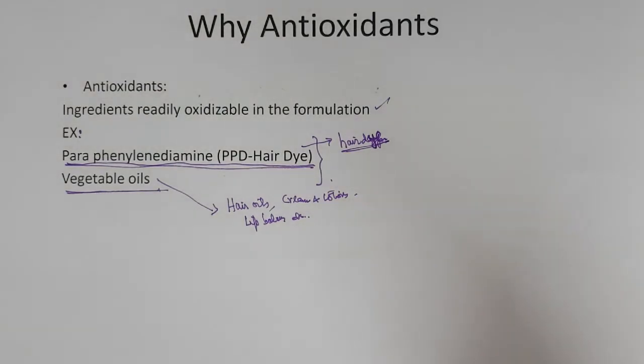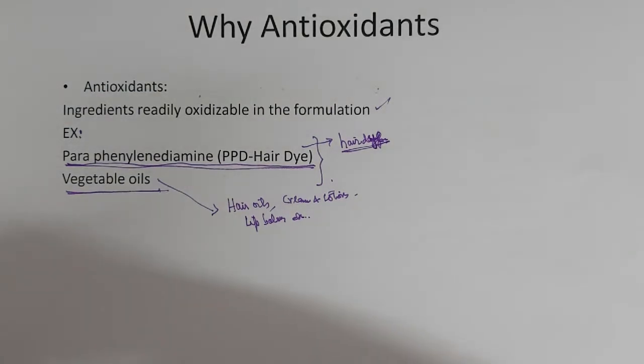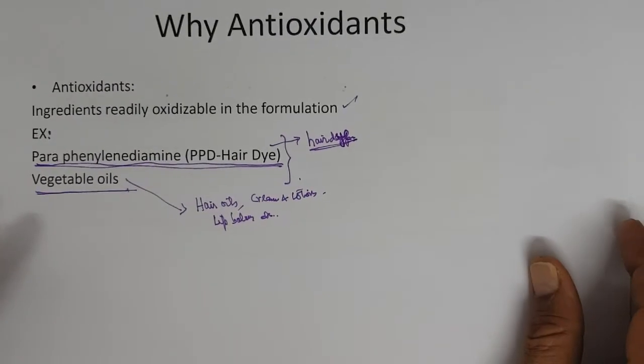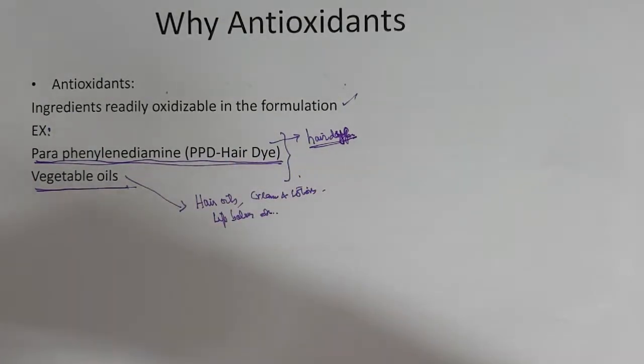It becomes black. You can squeeze a tube of paraphenylene diamine and keep it exposed for some time, and it will become black. So, a very small quantity of antioxidant, usually sodium sulfite, a water soluble antioxidant, is added along with paraphenylene diamine to protect it from oxidation on storage, right?